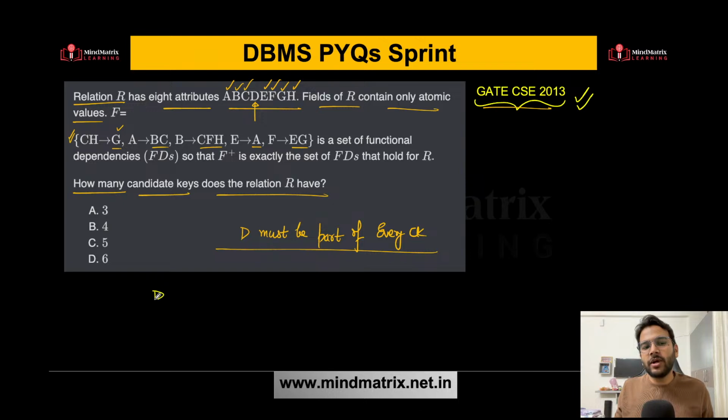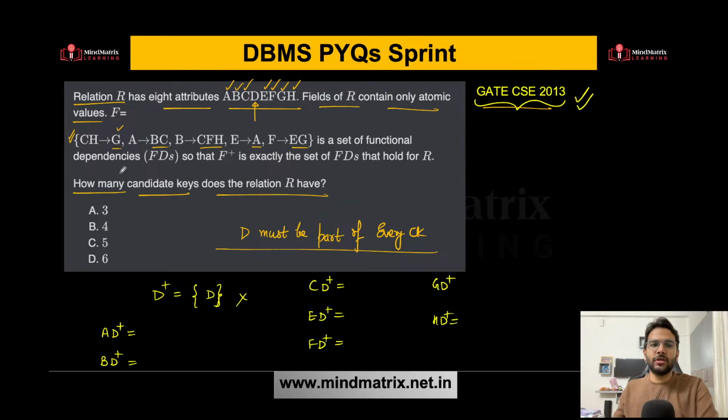Okay, so let's try to find out whether D itself is a candidate key or not. For that purpose, we can find its closure. So we are getting D. What else? Nothing else. That means this is not a candidate key. But now if I try to find the supersets, we can have AD closure, BD closure, CD closure, ED closure, FD closure, GD closure, HD closure. So two attribute combinations we can form first.